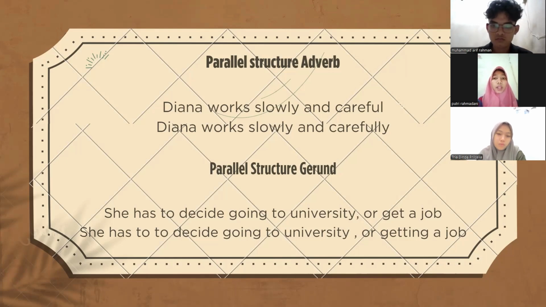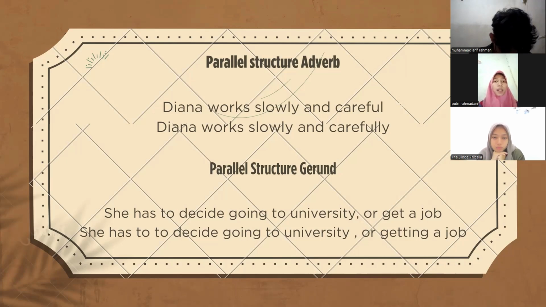Diana works slowly and careful. In the sentence, Diana works slowly, well, slowly is an adverb and careful is not an adverb. So in this sentence, there is an imbalance or lack of parallelism, so this sentence is a wrong sentence. And the second sentence, Diana works slowly and carefully. This sentence is correct because careful has become carefully.